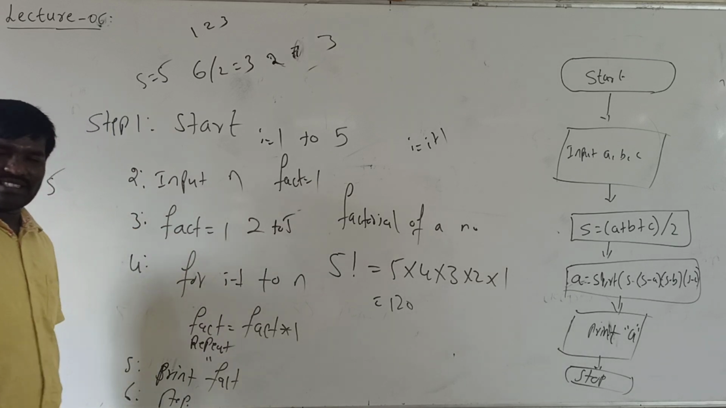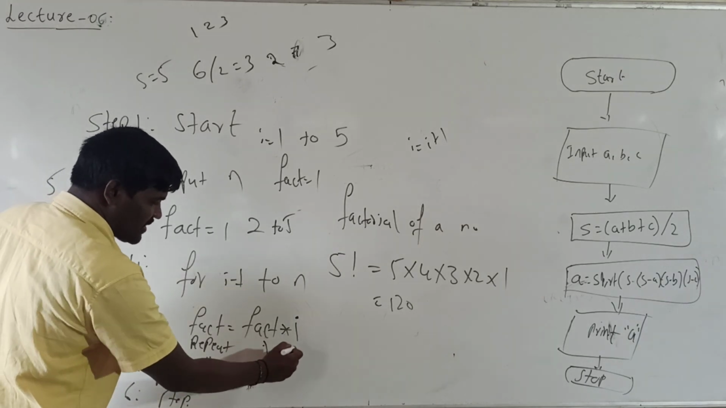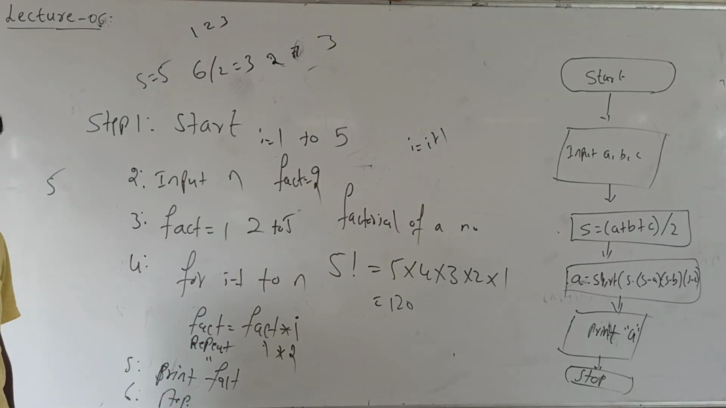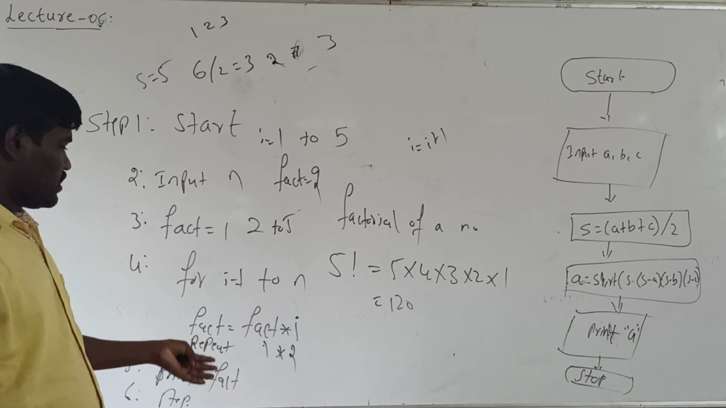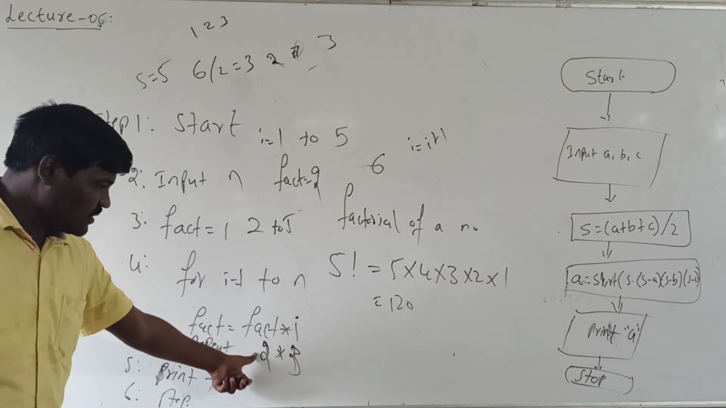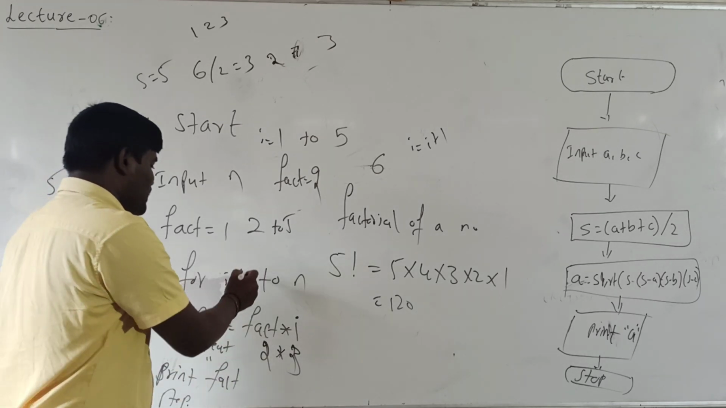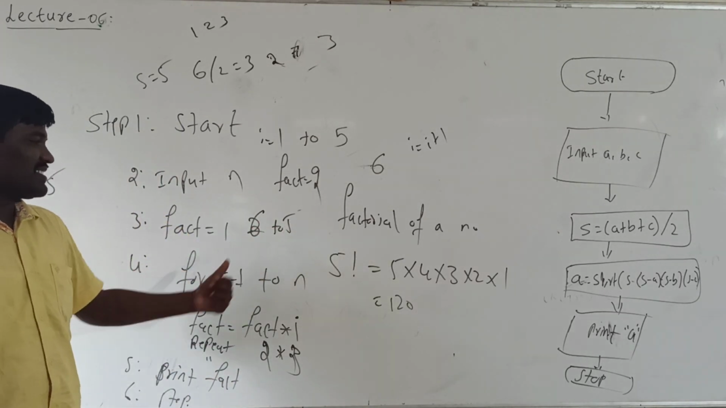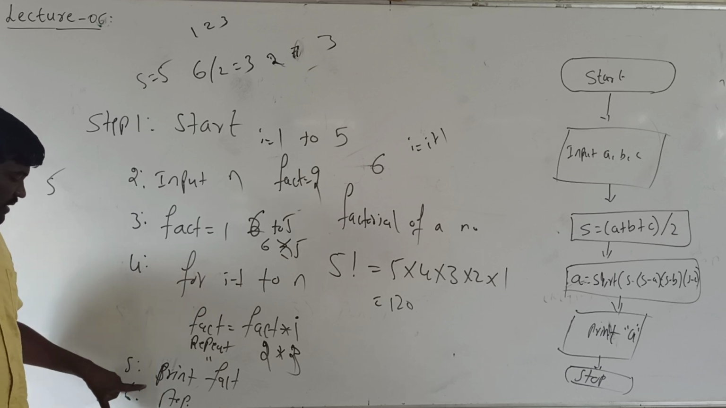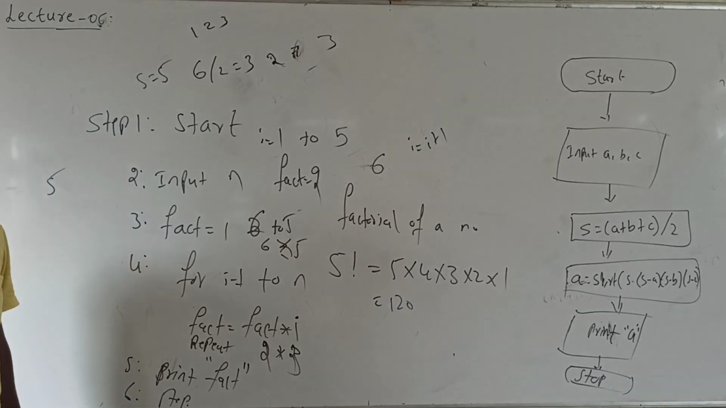Again 2 is less than 5, the condition is true. Here fact is 1 into I value 2, 1 into 2, 2 is stored in fact. Next repeat, I value 3, 3 is less than 5, again true. Here fact value 2, I value 3, 2 into 3, 6. Next time fact value 6, I value 4, 6 into 4, 24. Next 24 into 5, 120. When I value 6, 6 is less than 5 is false, 6 is not less than 5. So finally false means it will come to step 5, print fact, and finally we have to stop.